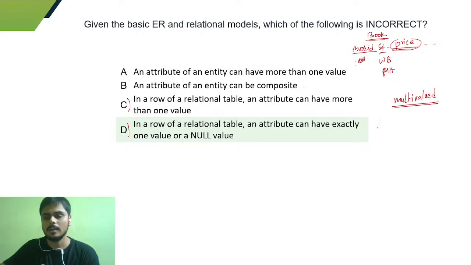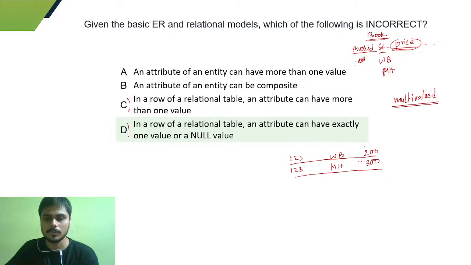Say West Bengal has the price of 200, and Maharashtra has the price of 300. You need to have the same book ID two times, because there is a multi-valued attribute for the same book ID, and you have to have two different tuples for this.